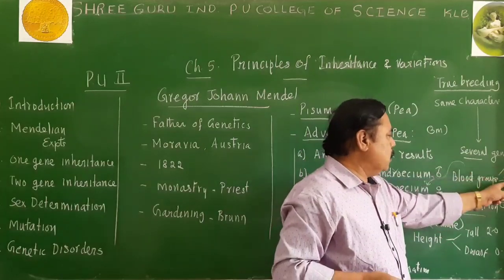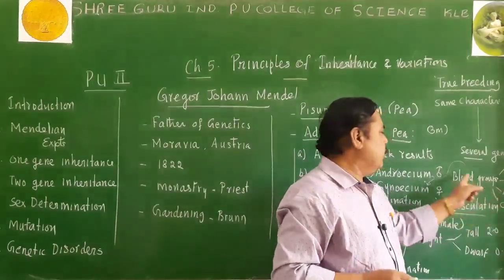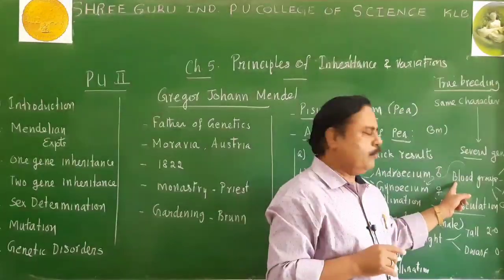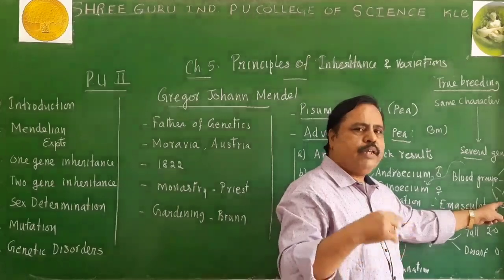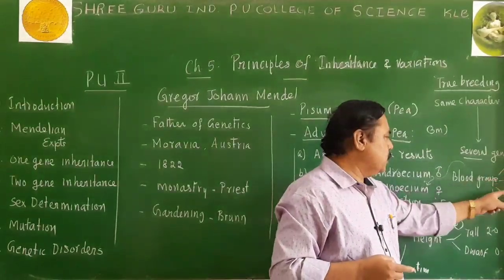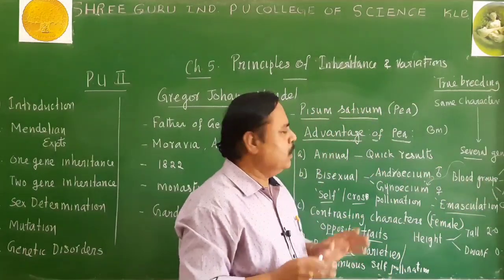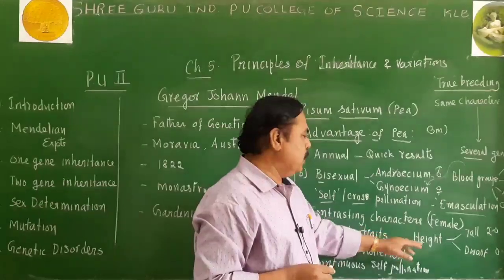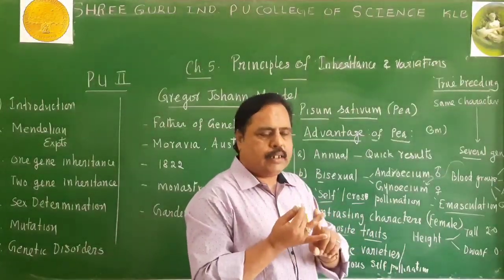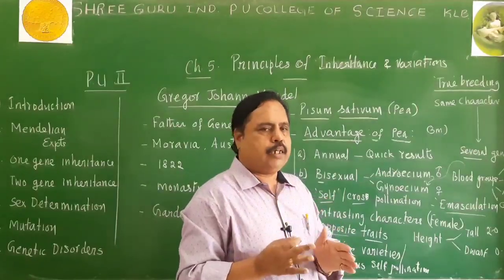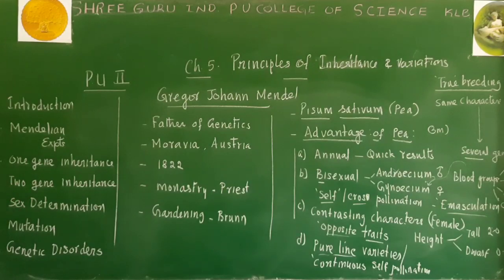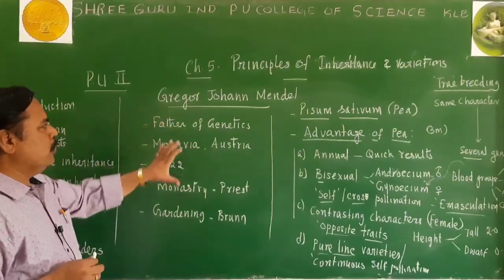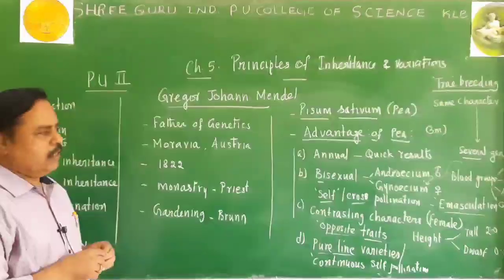So these are the 4 different traits which belong to the same character. Character is blood group, but these are the various traits belonging to the character. This basic point we have to remember. Difference between character and traits is very, very important when we study 1 gene inheritance and 2 gene inheritance, all these points.